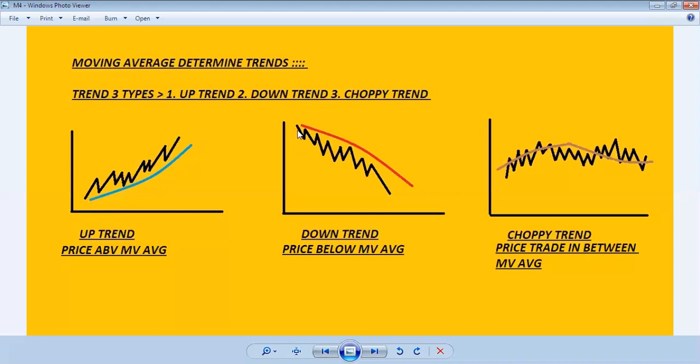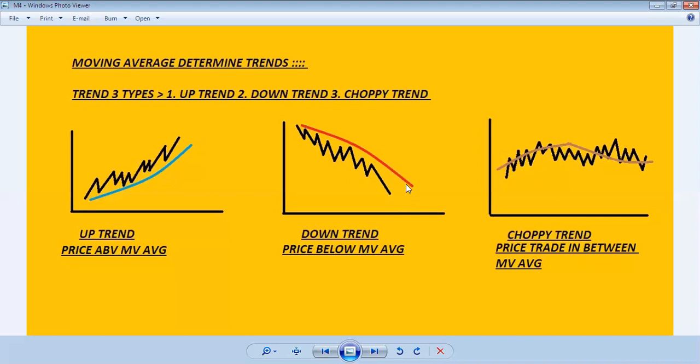When it is a downtrend, the closing price is always lower. Like if the close is 25, then 15, then 20, then 15, then 14, then 13, then 12, then 8, like that it is coming down, and the moving average is also going down. So the moving average value is also going down.